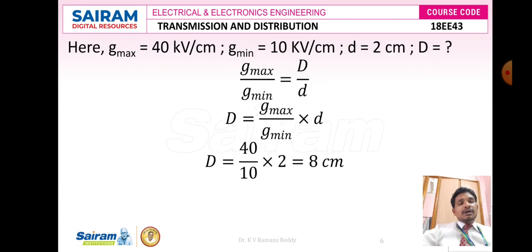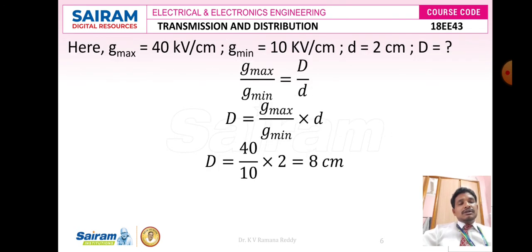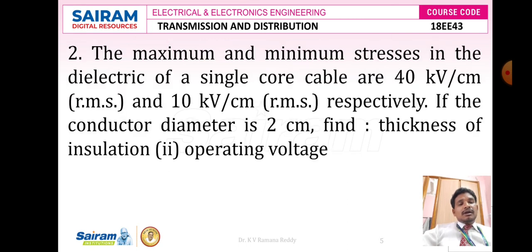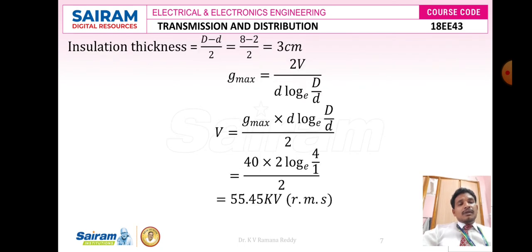Anyhow, according to the given problem, here we calculated the thickness of insulation, which we got as 8 centimeters, and the operating voltage we got is 55.45 kilovolts, and the value is also an RMS value.